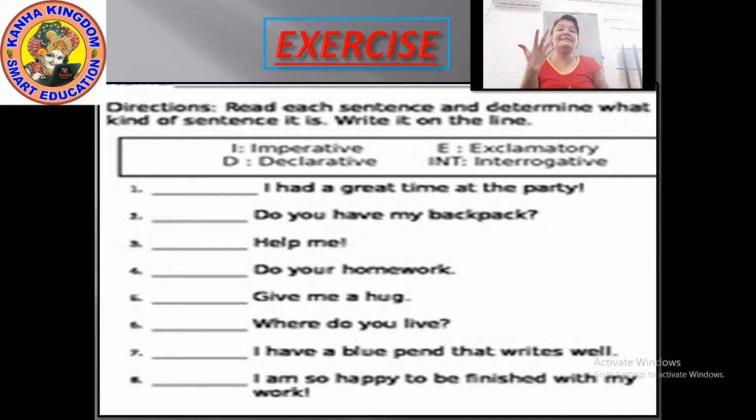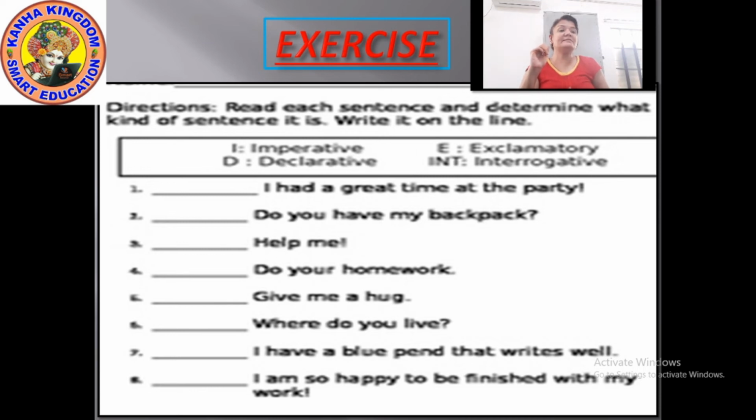Here it is seeking some help. It's asking for help. It's a request. So it is an imperative sentence. Do your homework. Here it's giving an order or a command. So again it is an imperative sentence.